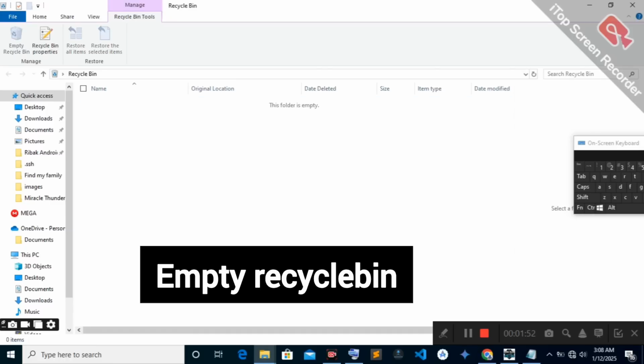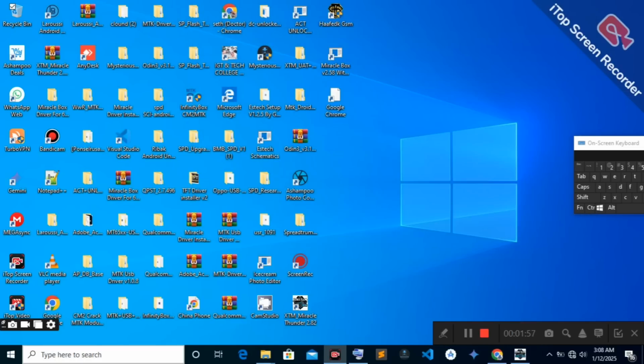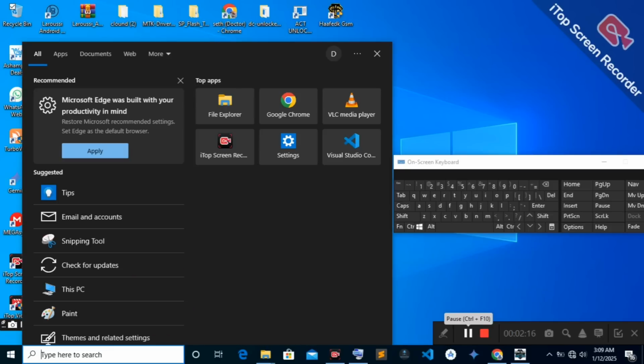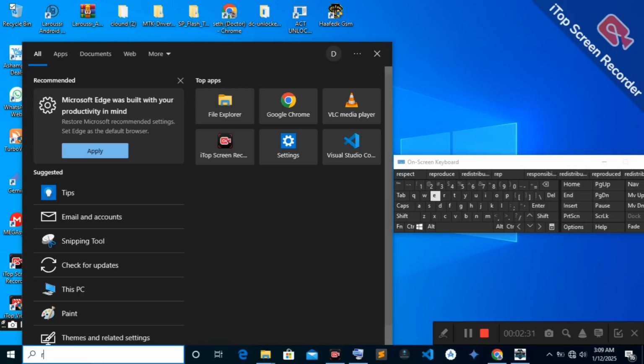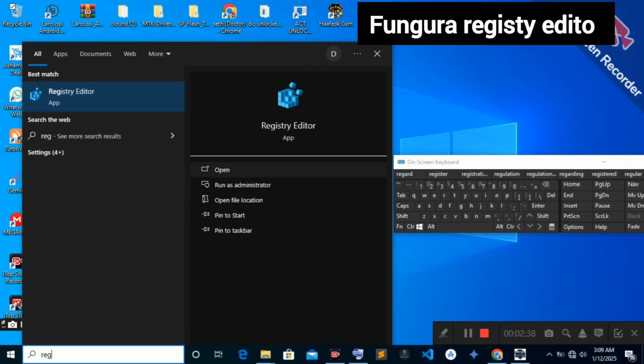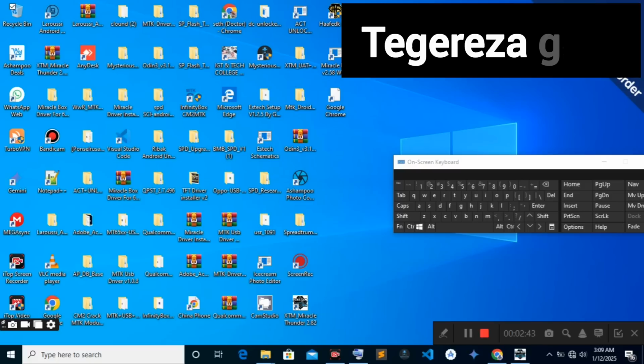So open register here. Type here to search. So here you have to search registry editor, and then you have to open it. Open registry editor. Open. You will have to wait a little bit.